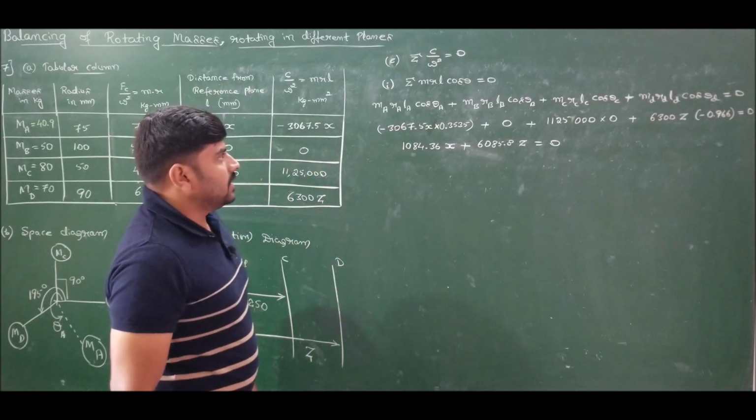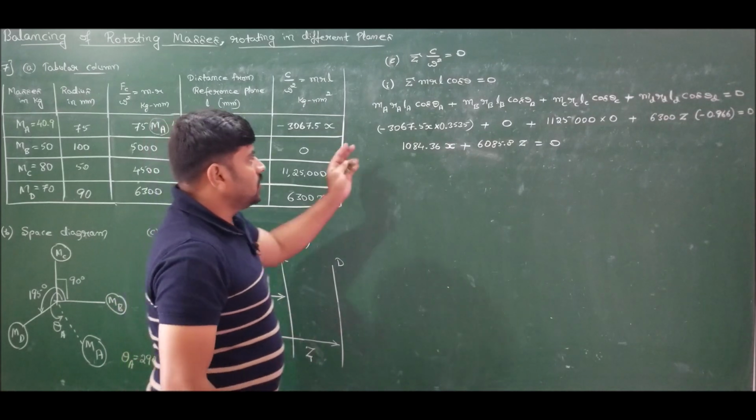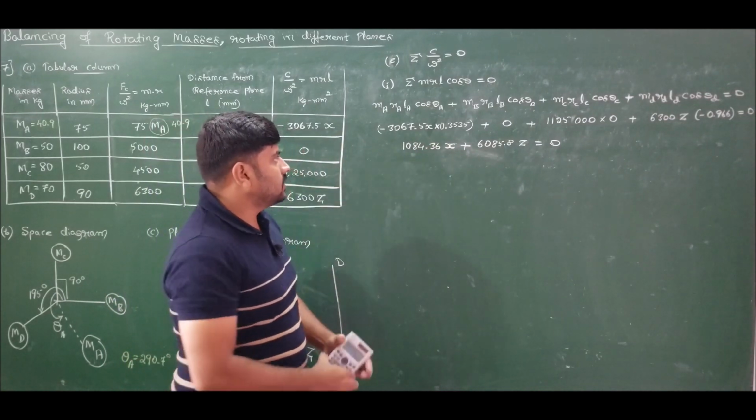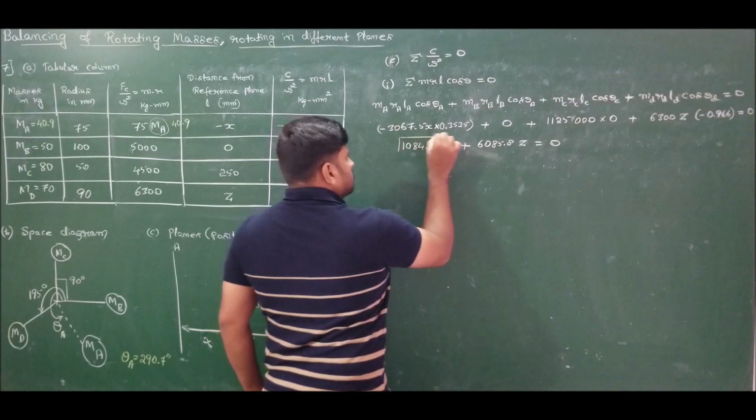Throughout I multiplied by a negative sign, and I got this equation. Let us take this as equation number 1.